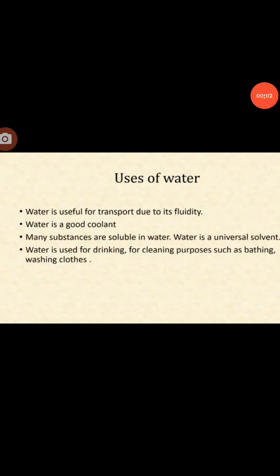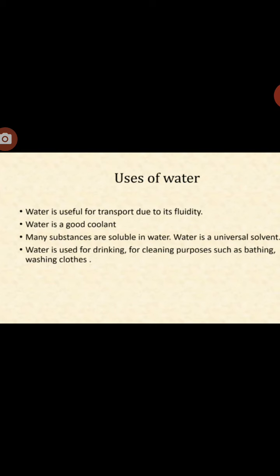Now we'll see the uses of water. Water is useful for transport due to its fluidity. Water falling down from a height is used to generate electricity with the help of a generator. Next, water is a good coolant and it is used in motor vehicles to control the temperature of the engine. Next, many substances are soluble in water. Water is a universal solvent.